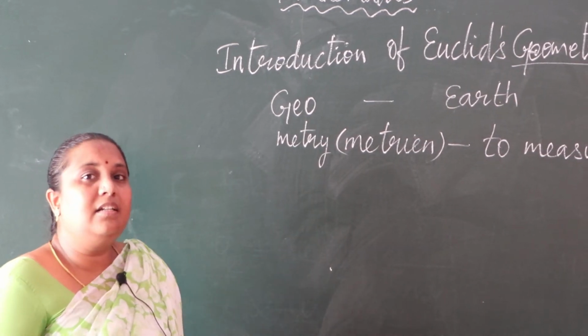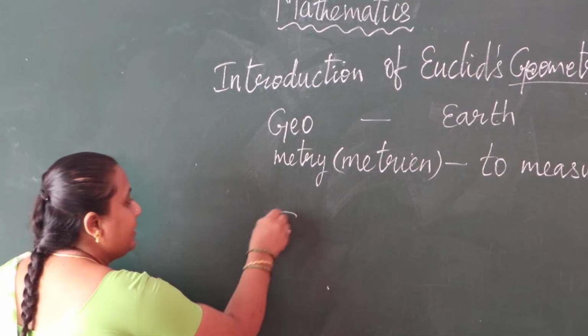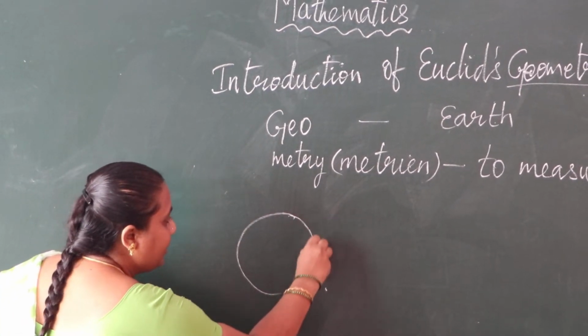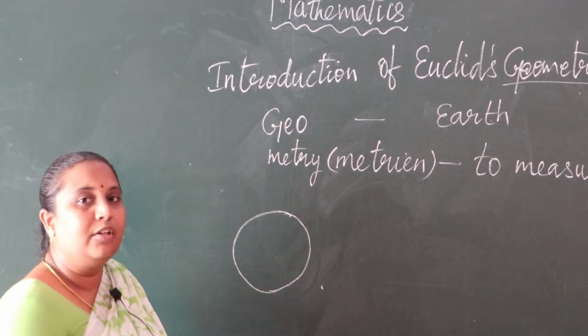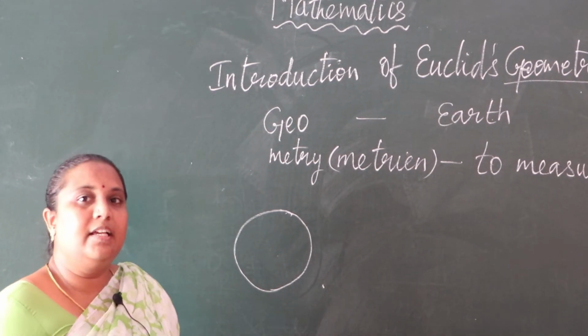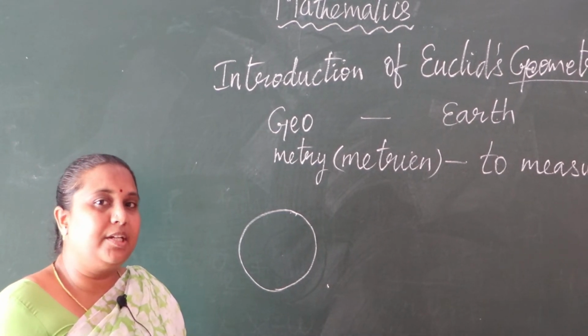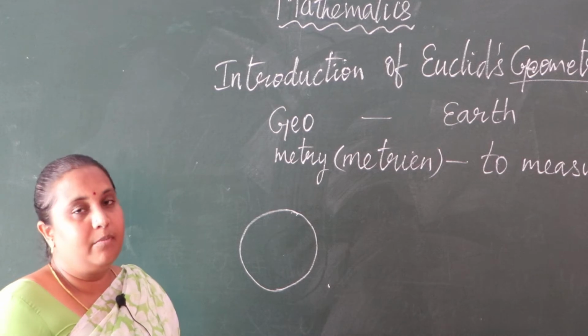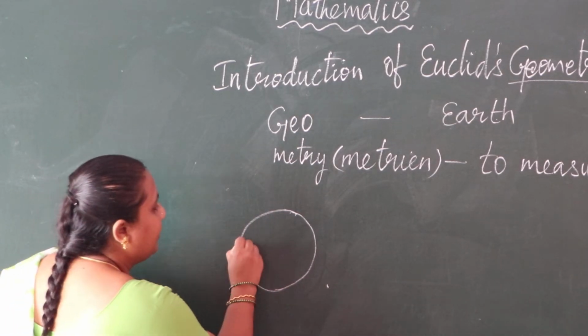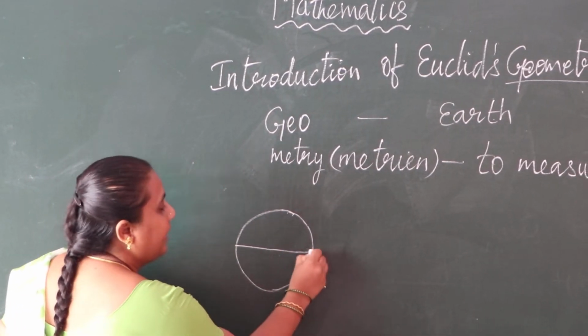That is, a circle is divided by its diameter. Thales gave the first well-known proof in geometry.